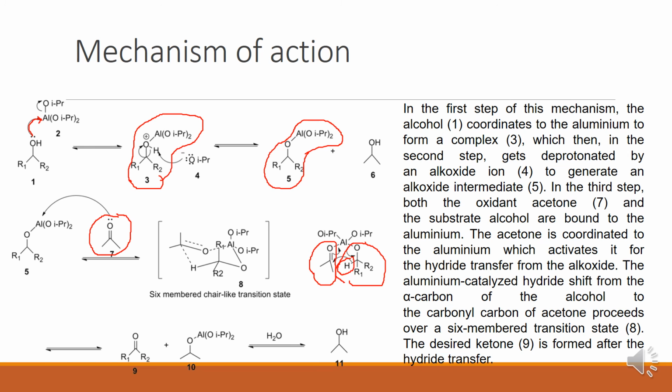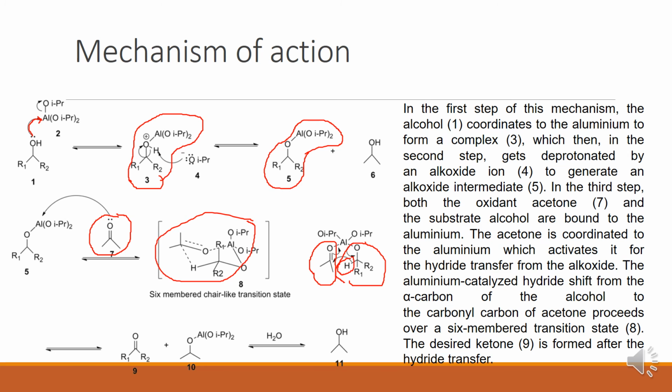This is the carbonyl carbon, the C double bond O of acetone. The hydride shift from the alpha carbon of the alcohol to the carbonyl carbon of acetone proceeds over a six-membered transition state.